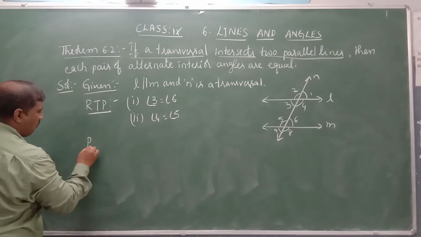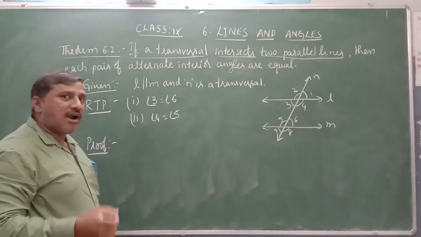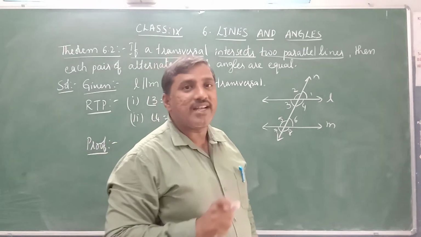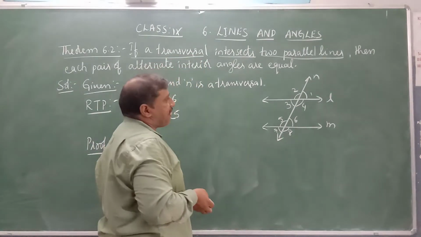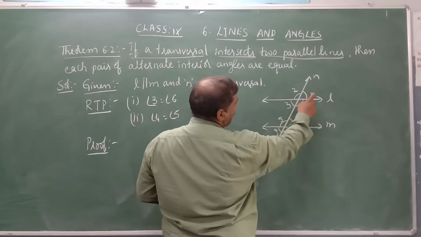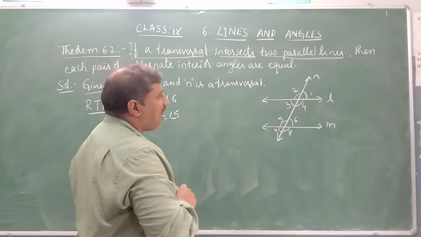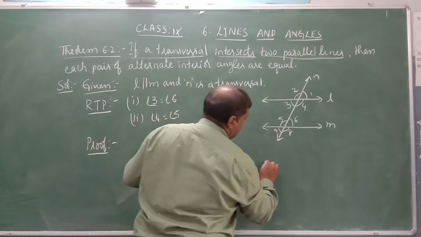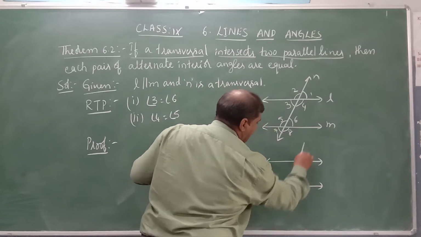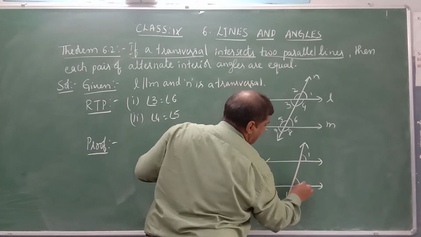Proof. We prove this using the corresponding angles axiom as well as the vertically opposite angles theorem. You see in this figure, angle 1 and angle 6 are equal. Why? Because they are corresponding angles. I am drawing separately: this is angle 1 and this is angle 6.